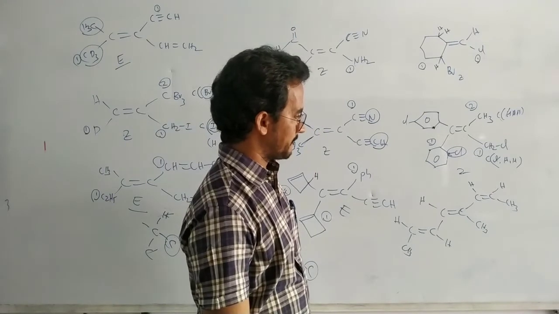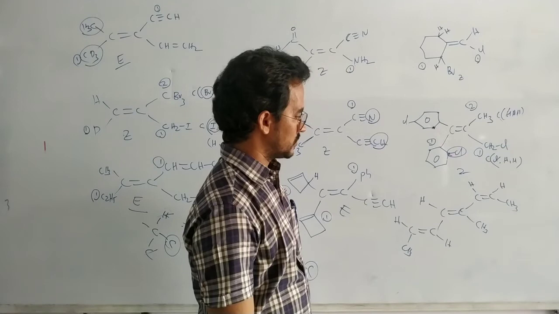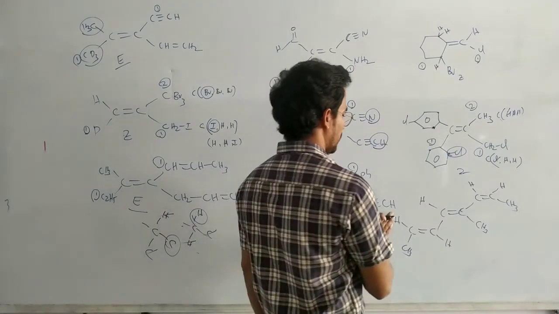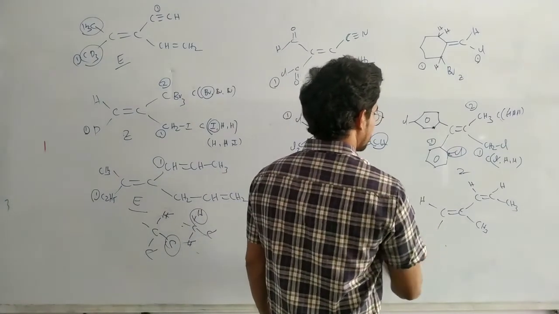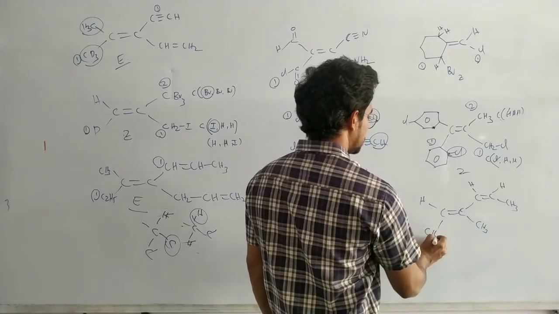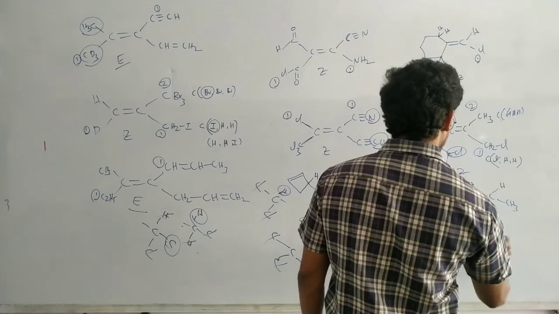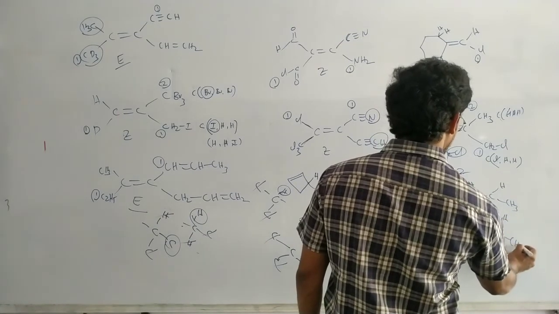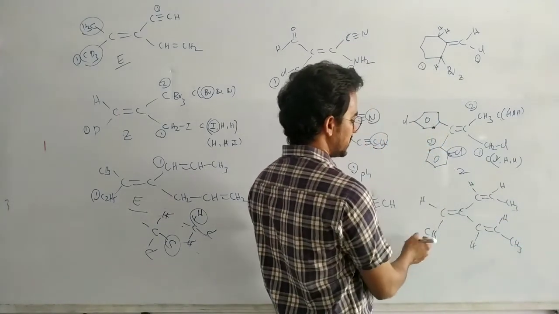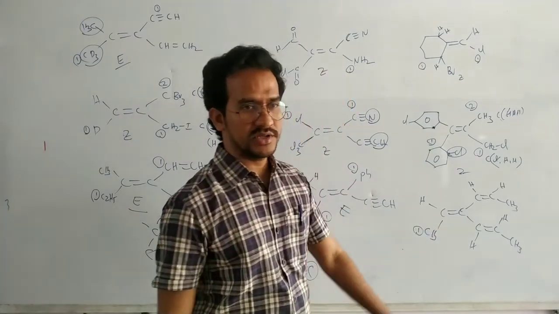Here one more different example. Just wait. CH, CH3. In this case, double bond here. Hydrogen, this hydrogen, and methyl. Hydrogen, methyl has a high priority. Okay, it's a different example.